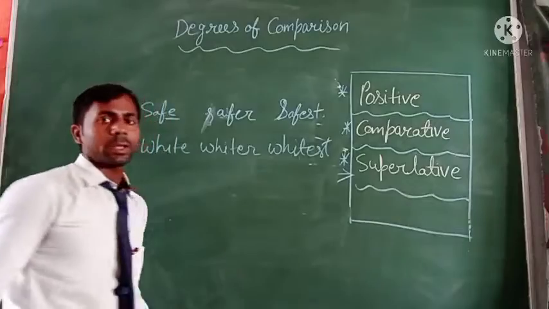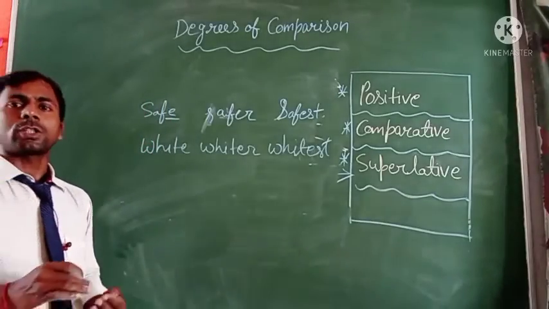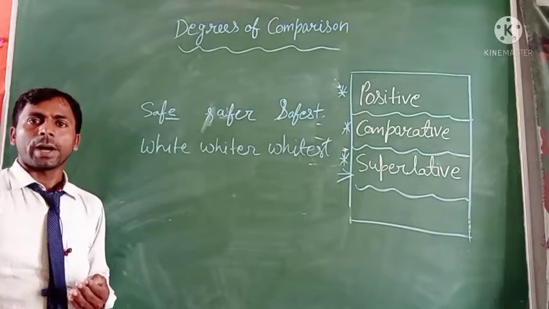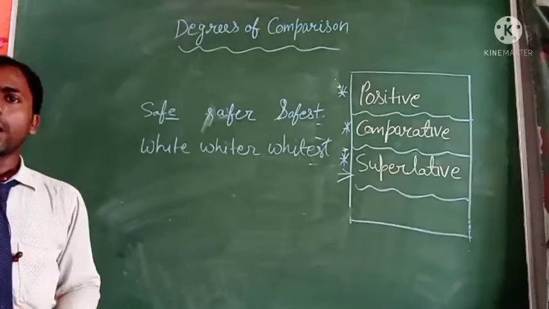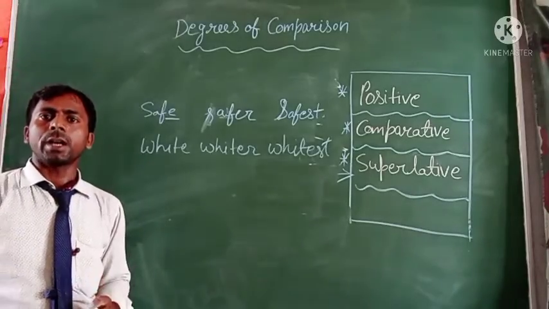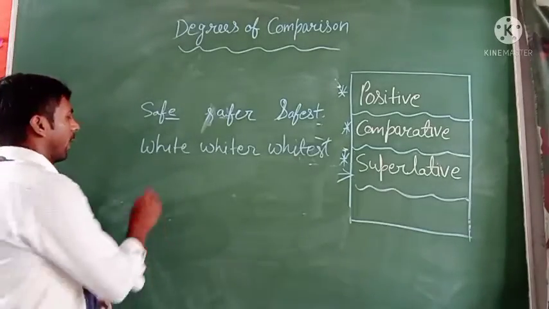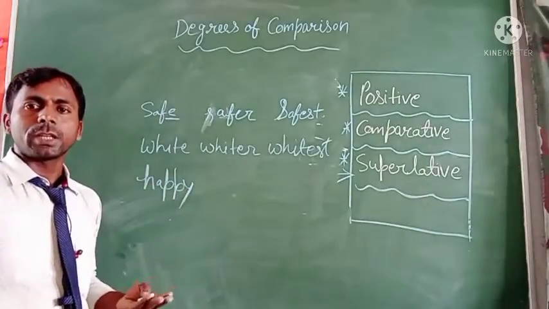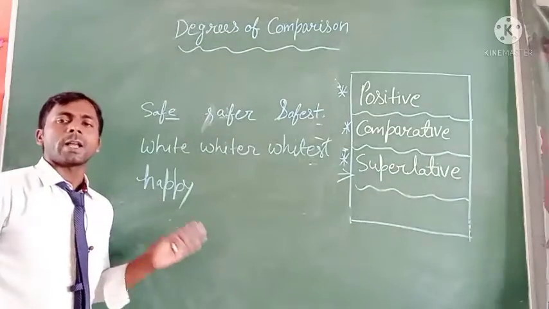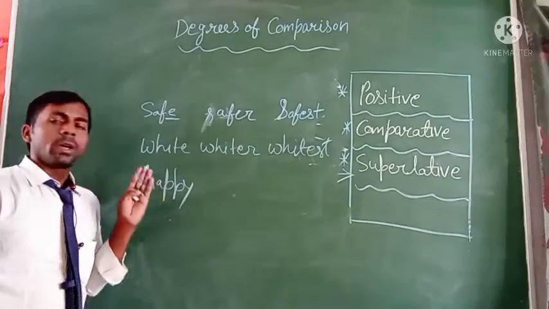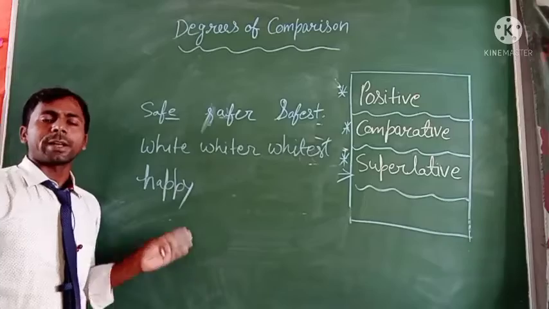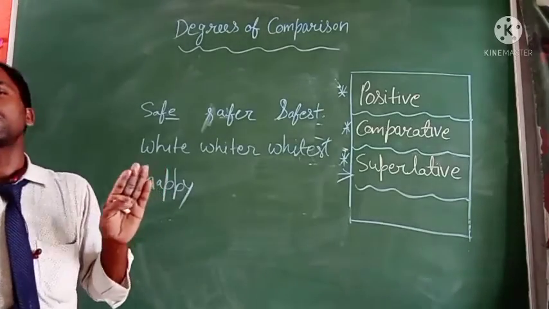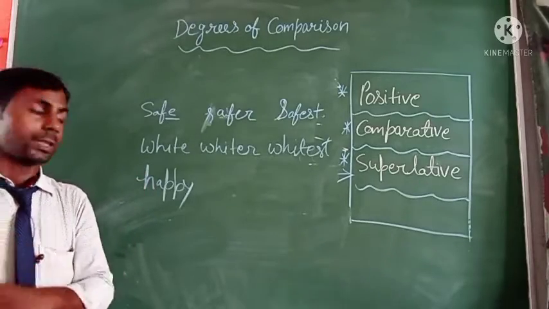And if the positive degree ends in y preceded by a consonant, the y is changed into i before adding er and est. Just like happy. You can see here the word happy is an adjective, and when we change it into the comparative and superlative degree, we have to drop the letter y, and in place of y we use i, and add er and est.